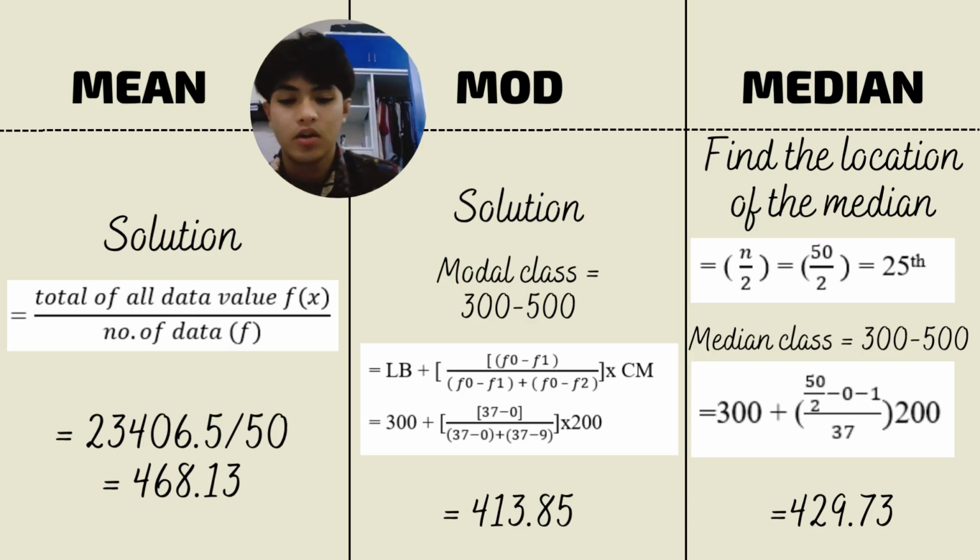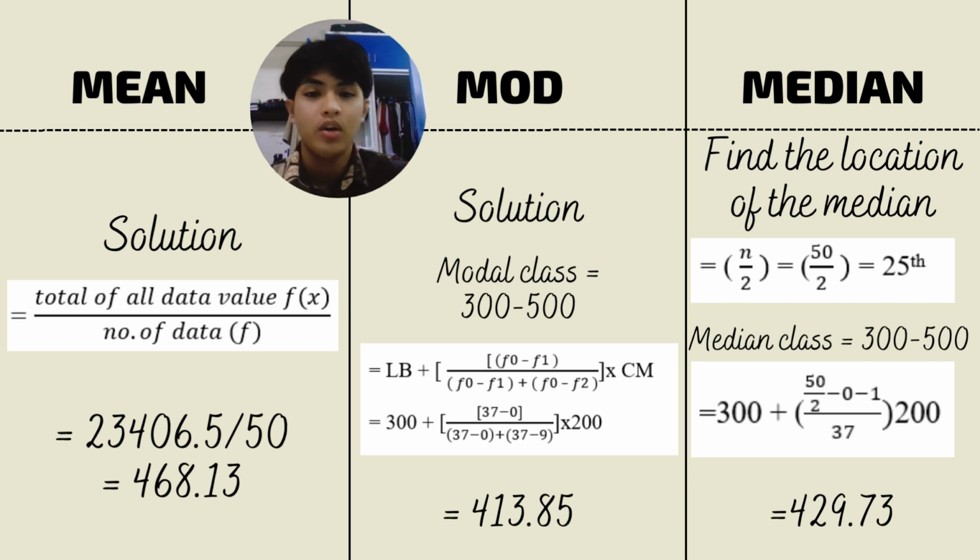Assalamualaikum warahmatullahi wabarakatuh. So this is my part, which is question 4. The question asks to state the mean, mode and median for the question monthly allowance. By using the formula total of all data values divided by number of data, you will get 468.13. That is the mean.